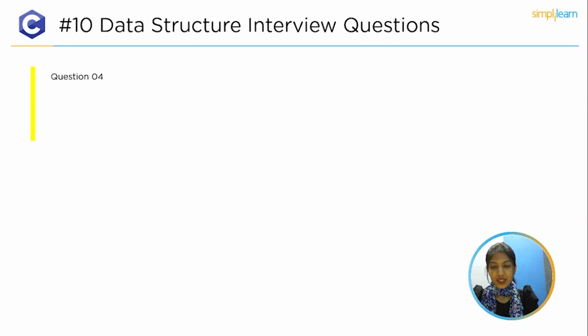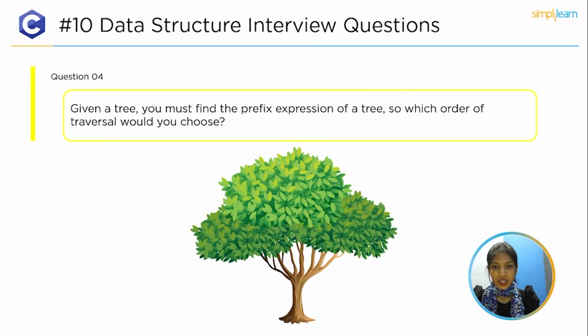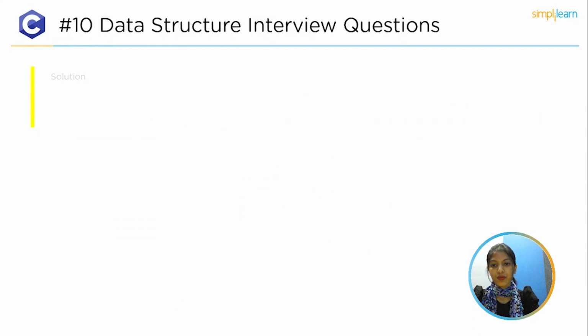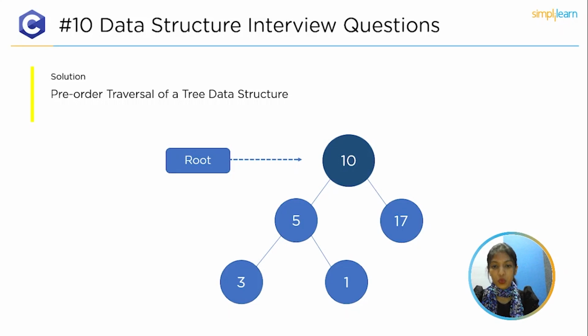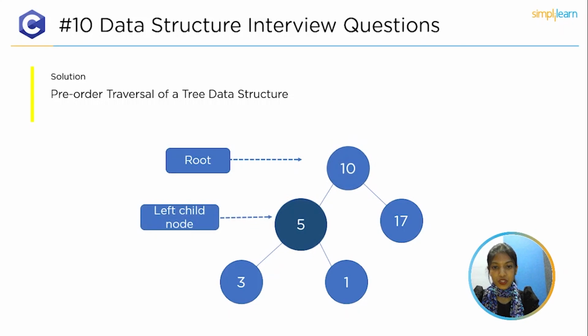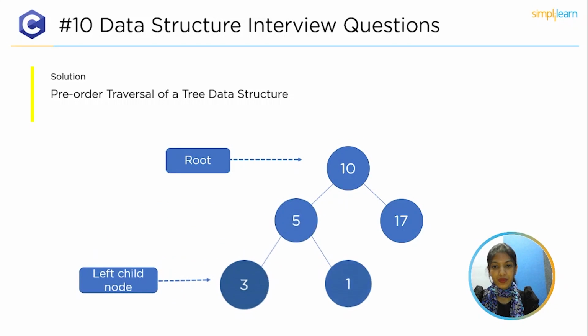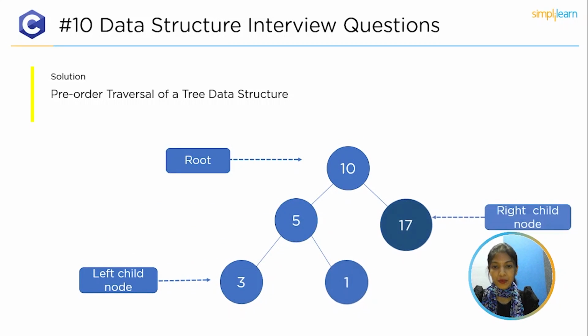The top fourth question is, given a tree, you have to find the prefix expression of a tree. So which order of traversal would you choose? The solution is pre-order traversal of a tree data structure. So basically in pre-order traversal, we traverse a tree from the root node to the left subtree followed by the right subtree. So it is a quick way of searching and can easily get the prefix expression.